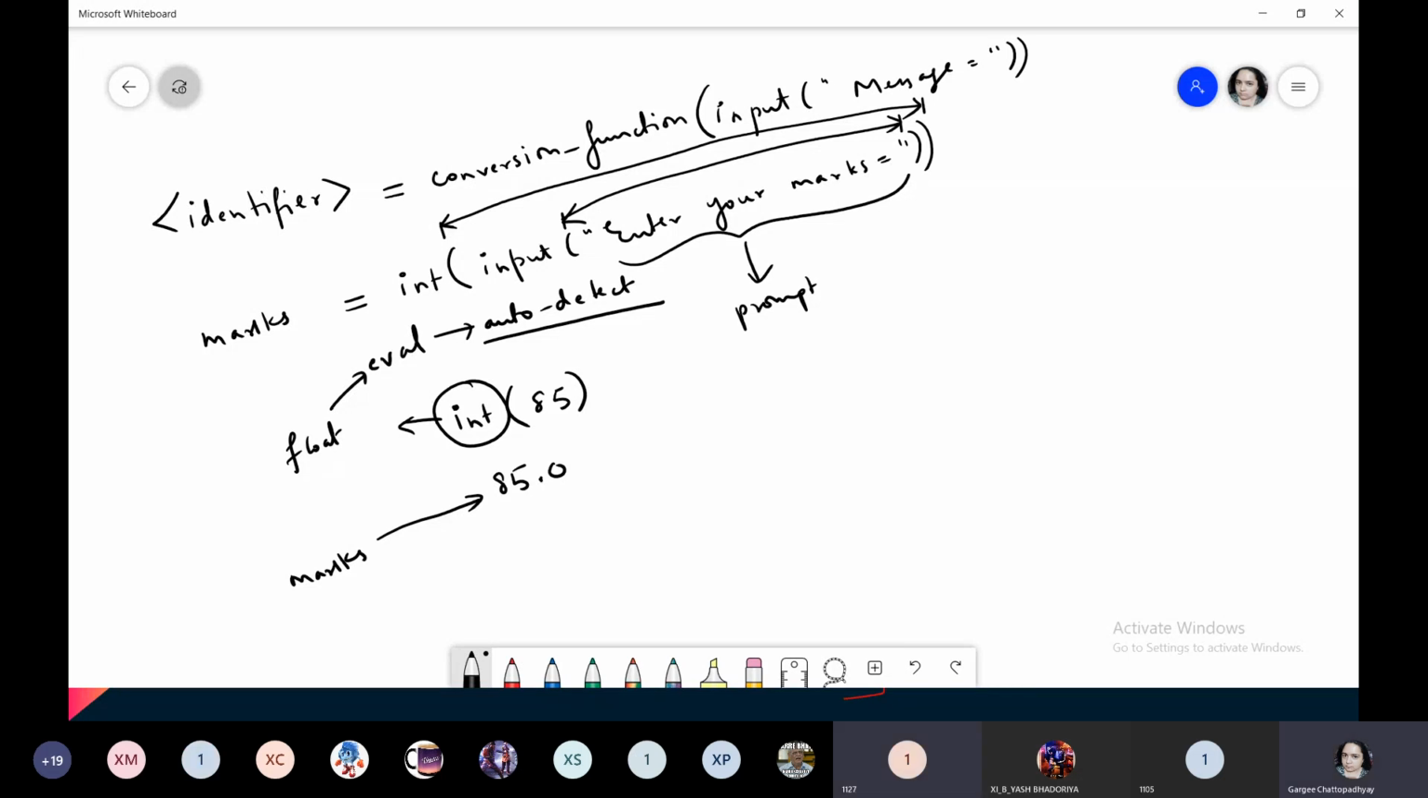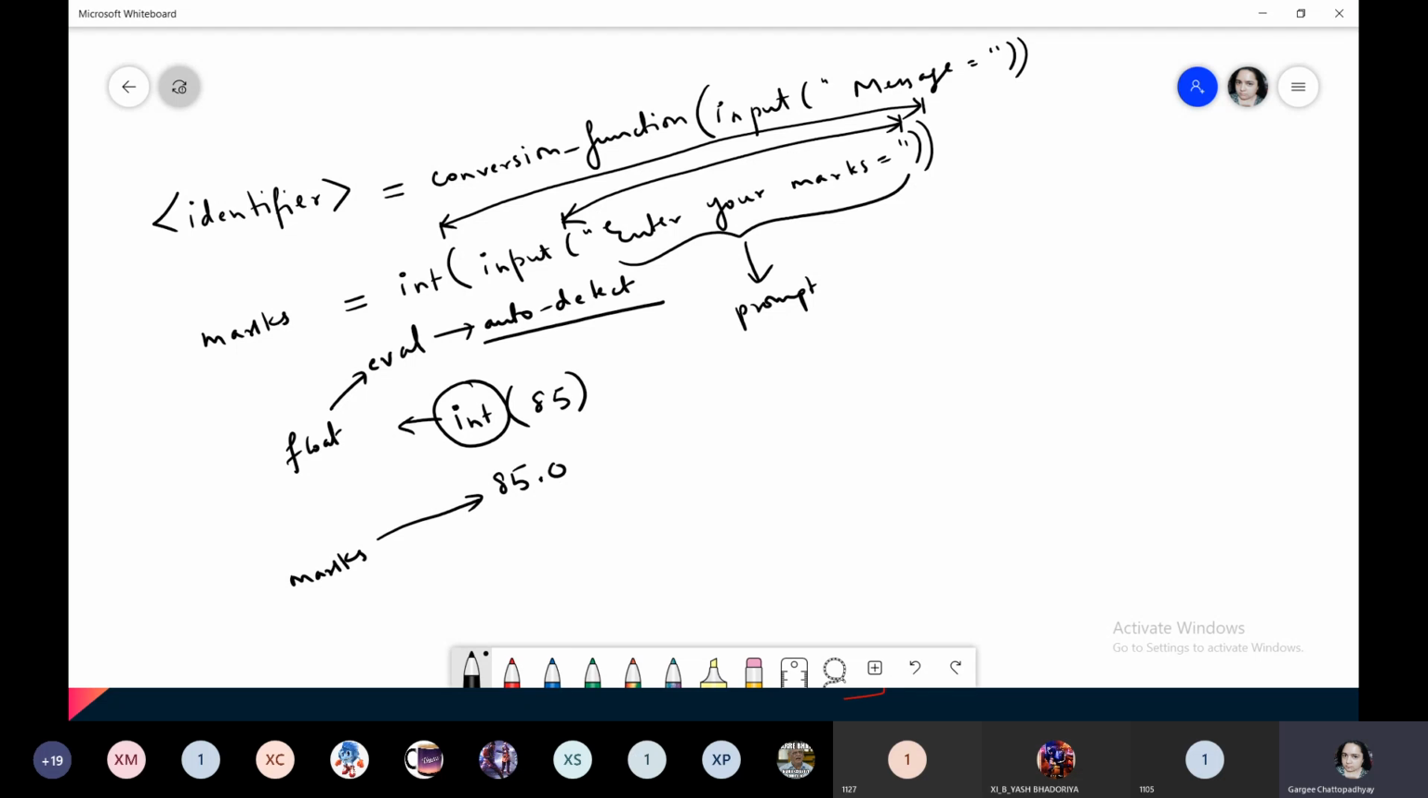Ma'am, yes, ma'am, I have a doubt. Ma'am, can eval function accept a string value? Yes, of course, but you don't need it. Why? Because input function automatically asks the value in string. It asks the value and automatically converts the value into string. So you don't need eval function for string. There is no need, you can do it, that's not a problem, not an issue, but you don't need that. Okay, ma'am. Because input is by default converting everything into string.